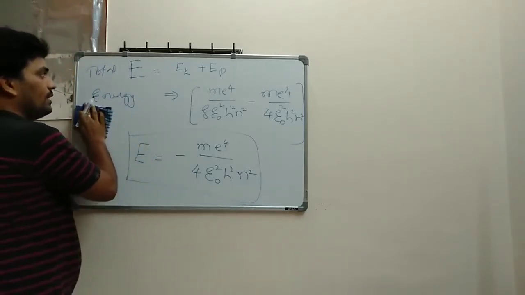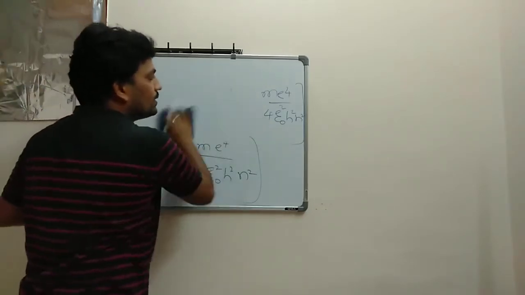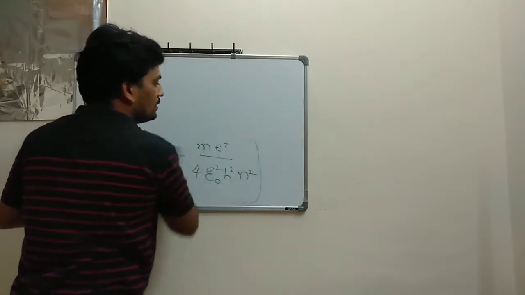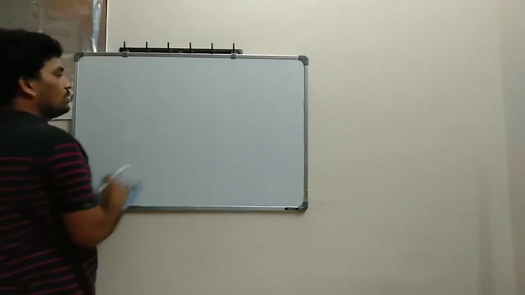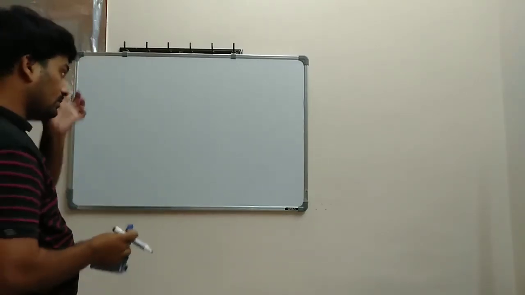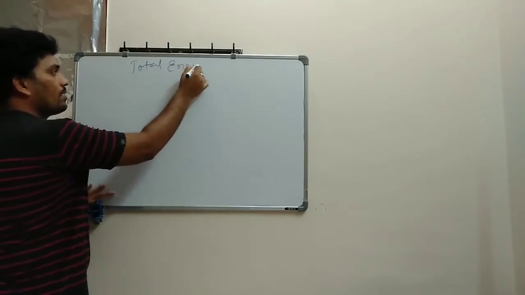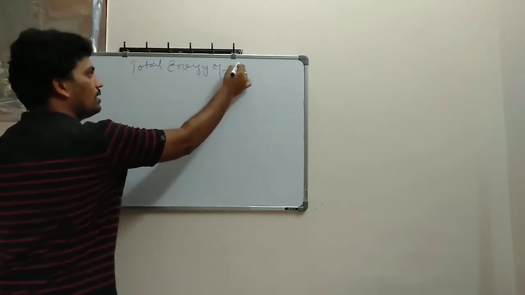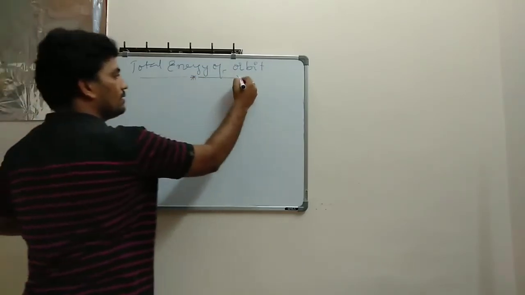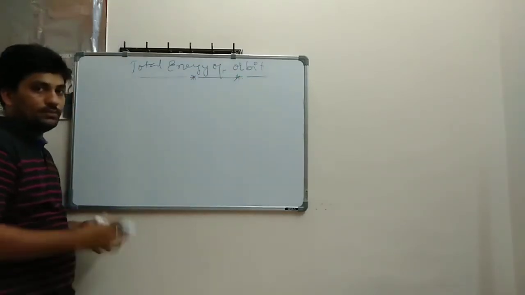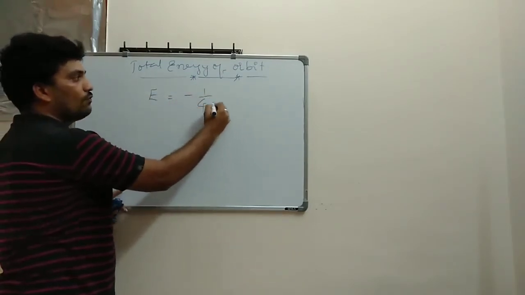Next, just note it down. So let's talk about the total energy of orbit, I got it anyhow. So total energy of orbit I got, which is E is equal to minus 1 divided by 4 pi.